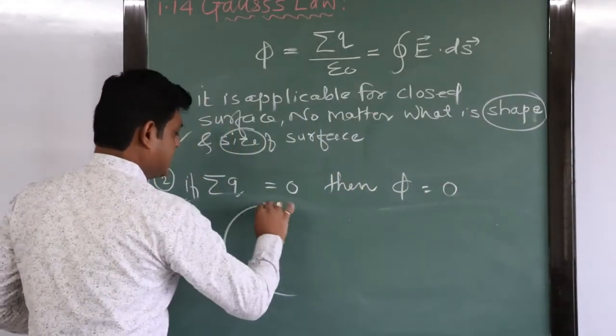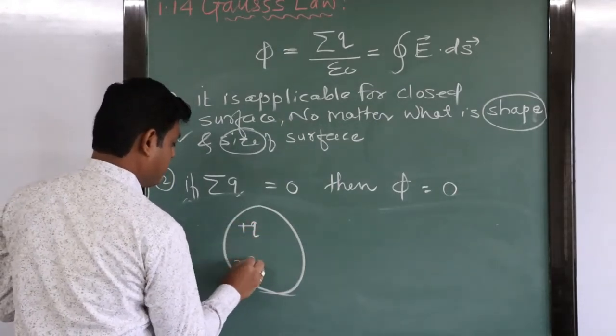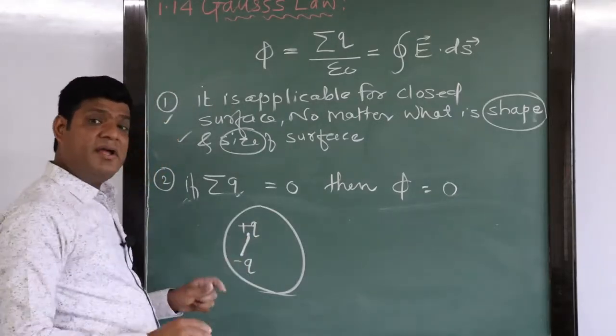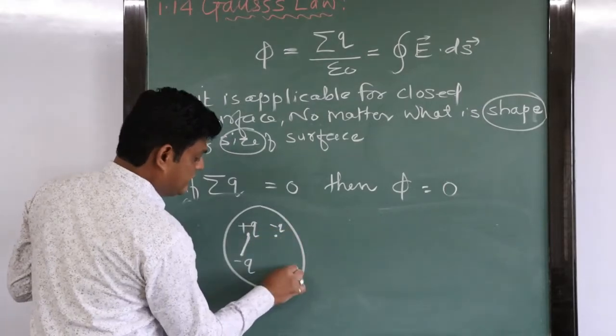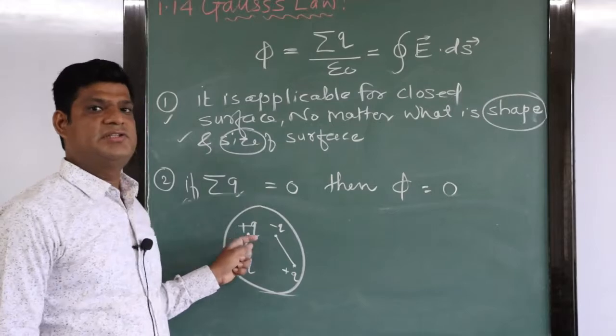Instead of one dipole, if we keep two dipoles inside the sphere, what will happen, right? Suppose we take the example of a sphere. Suppose we have this plus q charge, this is the minus q charge, this is one dipole. We have another dipole. Suppose this is the minus q charge over here, this is the plus q charge over here. So this is the first dipole, this is the second dipole.